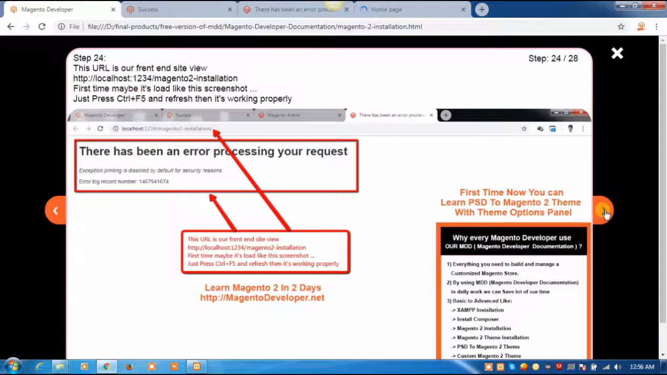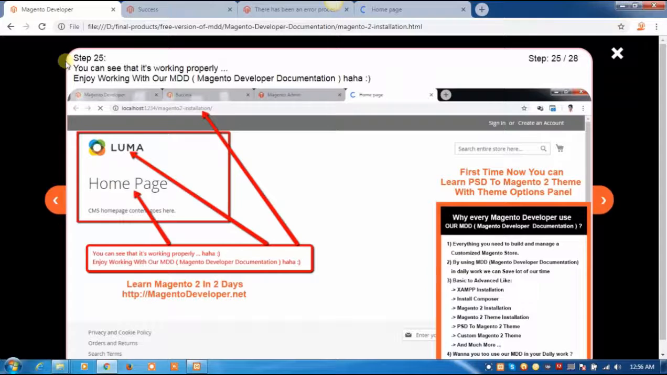First time maybe it loads like this screenshot, just press Ctrl plus F5 and refresh, then it's working properly. Click on next step of the documentation, step 25. You can see that it's working properly. Enjoy working with our MDD Magento Developer documentation. Click on next step of the documentation,